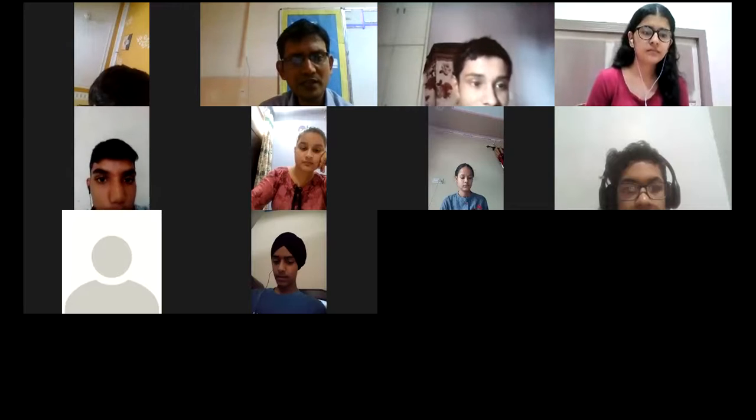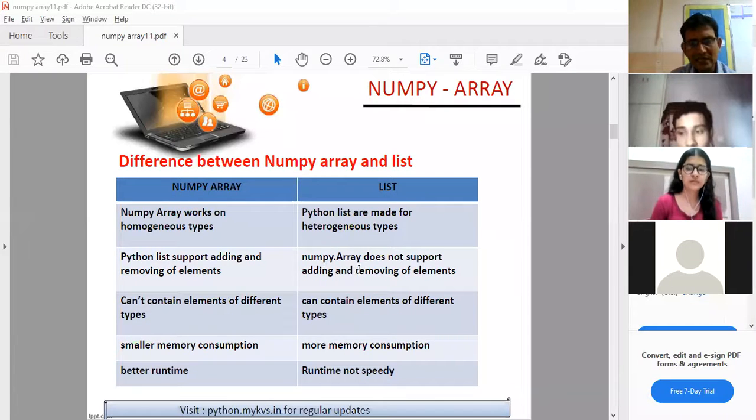Now with regard to the NumPy array, a NumPy array does not support adding and removing the elements. This is a very vital point: in a NumPy array you cannot add and remove the elements. So the array does not support this operation, adding and removing the elements. And point number 3 is that it can't contain elements of different types. That we have already discussed. The list can contain elements of different types, which is what we explained in point number 1, heterogeneous elements.